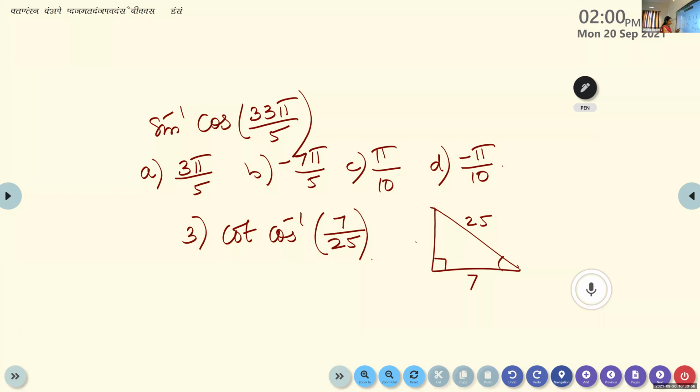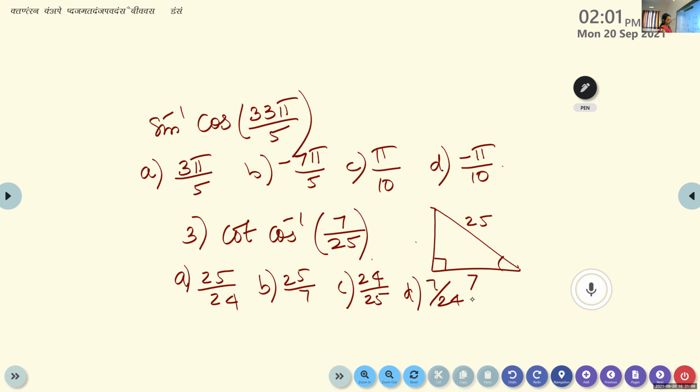The answer options are: Option A, 25 by 24. Option B, 25 by 7. Option C, 24 by 25. Option D, 7 by 24. The answer is option D, 7 by 24.